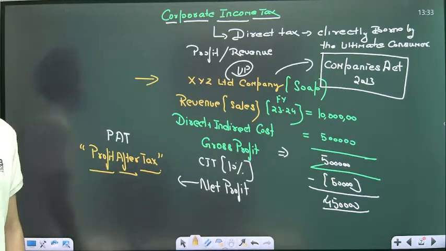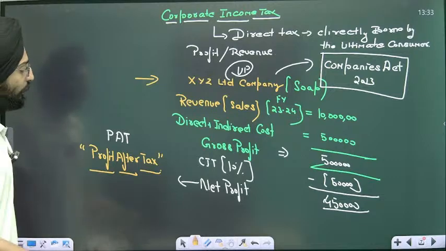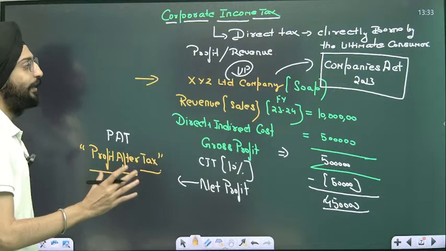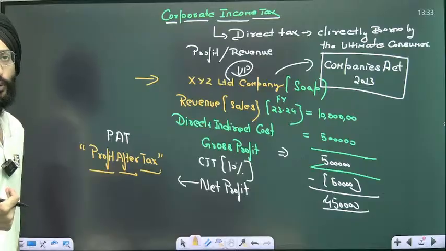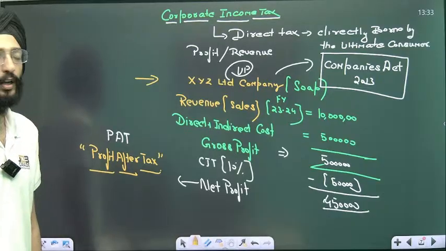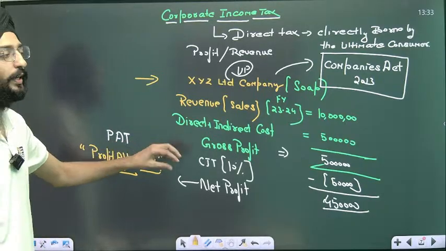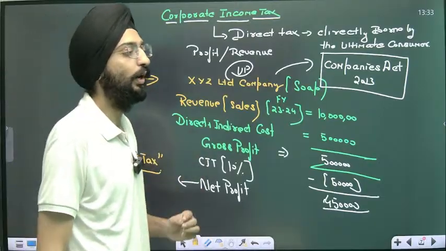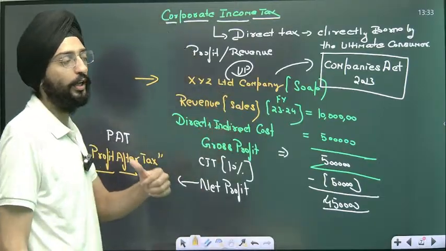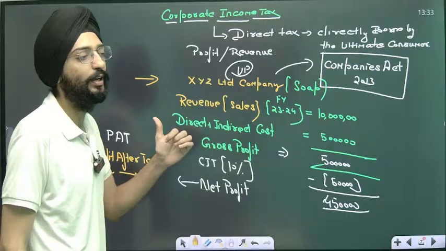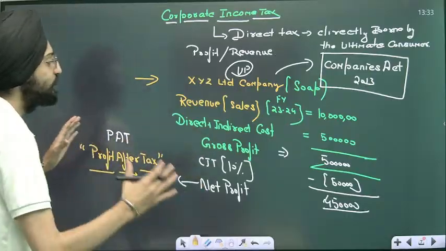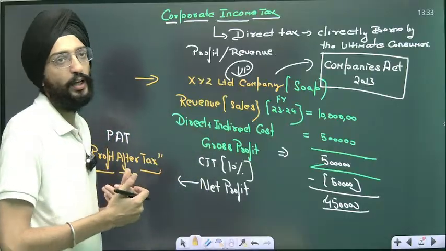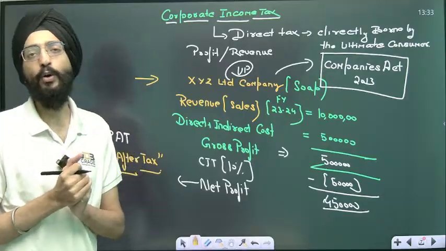Okay, that's PAT out there. Now, this is the amount that the company can take. This is the net profit. But again, there are certain complexities that you need to understand. This is just a rough workout. In order to explain this in layman language, it's just a simplistic model that I've prepared to make you understand.